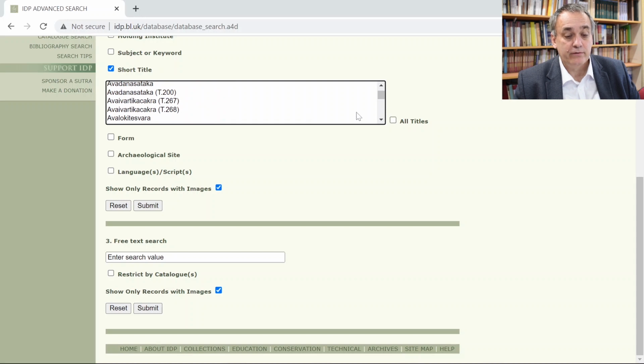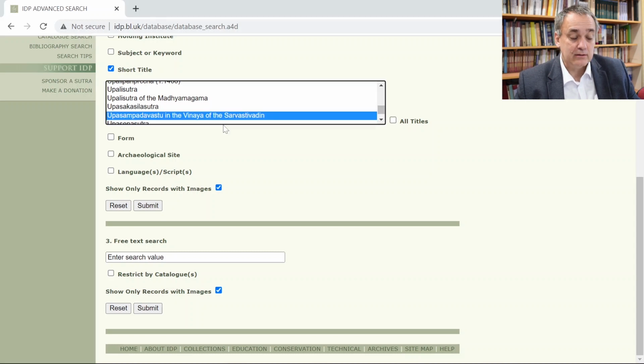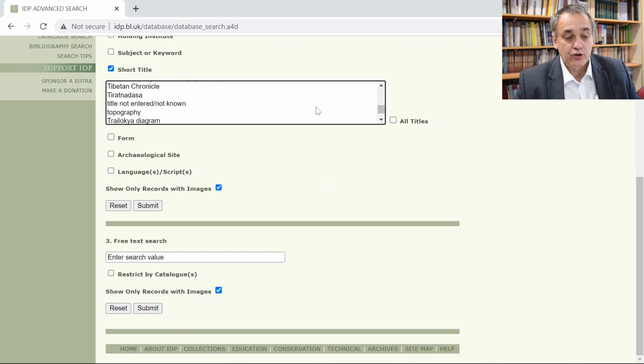And as you can see, most of these titles are actually in Sanskrit, so they refer to Buddhist texts, including scriptures and the Vinaya. And I do think that it's not ideal to have the Sanskrit titles here because the manuscripts are actually in Chinese and Tibetan, but mostly in Chinese. So you would have a Chinese title on the manuscript, or perhaps not even a title. So I think the titles themselves here should be in Chinese, and that would fit the corpus a little bit better. In any case, let's search for something specific.